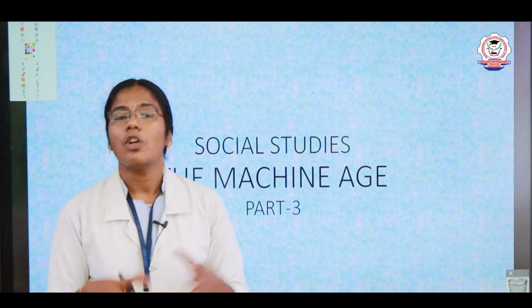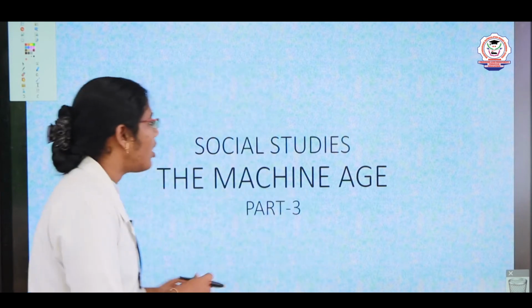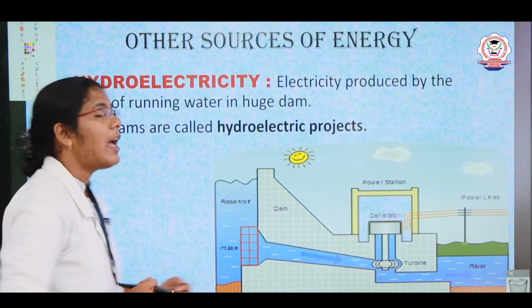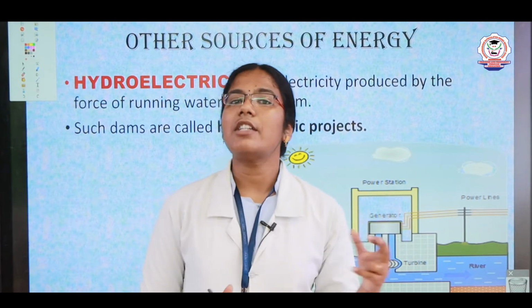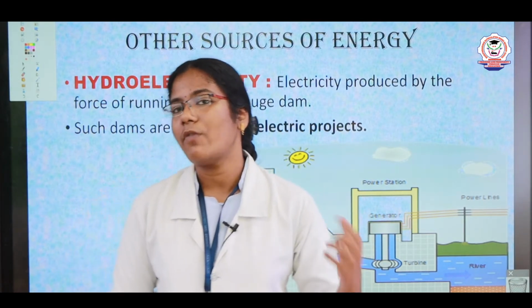The usage is very high nowadays, so they are running out. In order to reduce this, we need to find some alternative sources. So in this session we are going to learn about alternative sources of energy. Instead of using coal, we can use some other sources of energy.